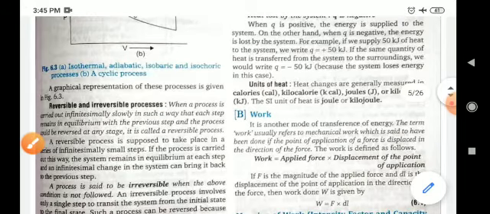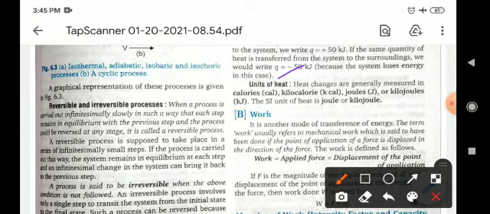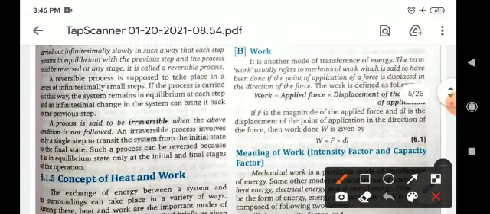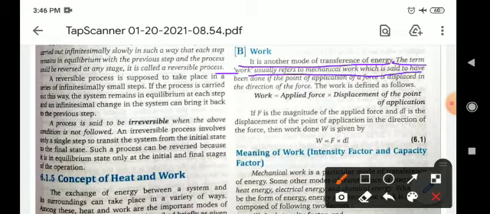Unit of heat. Heat changes are generally measured in calories, kilocalories, joules, and kilojoules, and the SI unit of heat is the joule and kilojoule. Now, work. So what is work? It is another mode of transference of energy. The term work usually refers to mechanical work, which is said to have been done if the point of application of force is displaced in the direction of the force. So work is equal to the applied force times the displacement of the point of application.